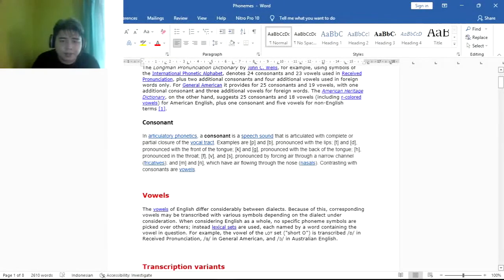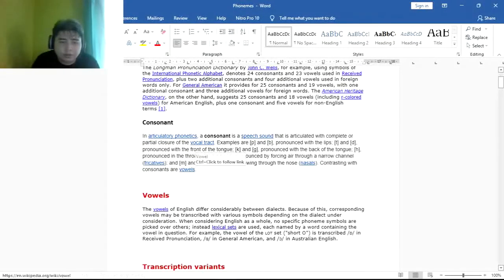Examples are P and B, pronounced with the lips; T and D, pronounced with the front of the tongue; K and G, pronounced with the back of the tongue; H, pronounced in the throat; F, V, and S, pronounced by forcing air through a narrow channel, fricatives; and M and N, which have air flowing through the nose, nasals.